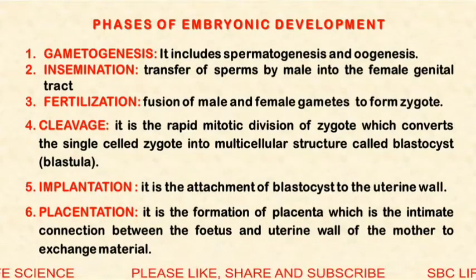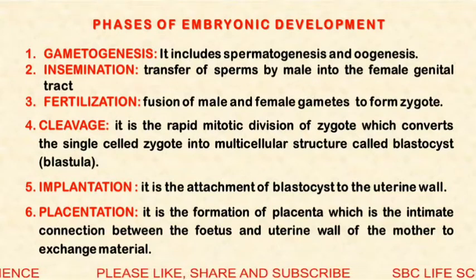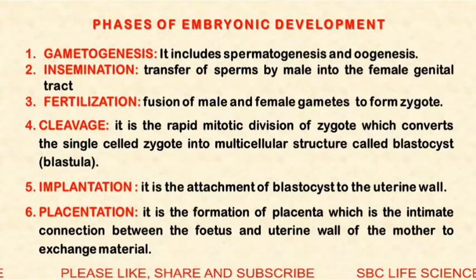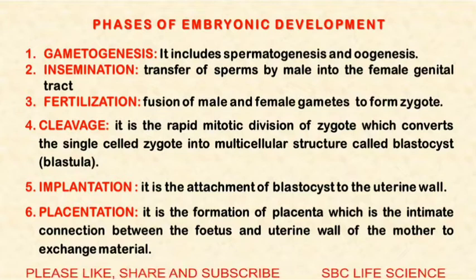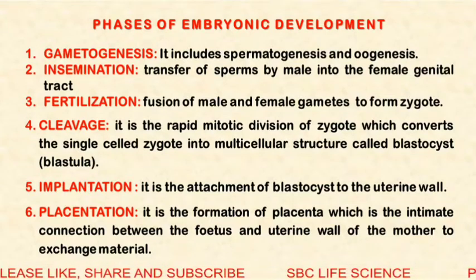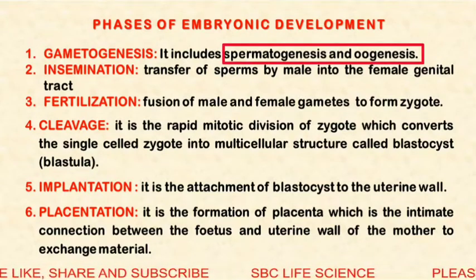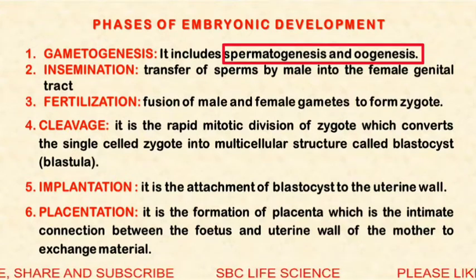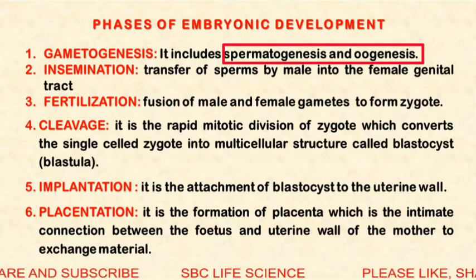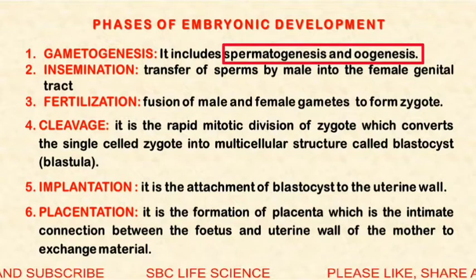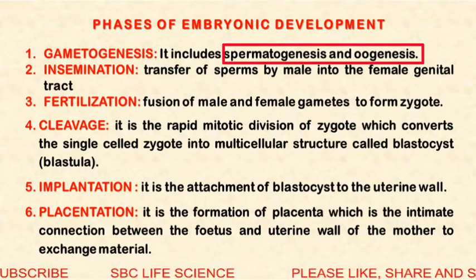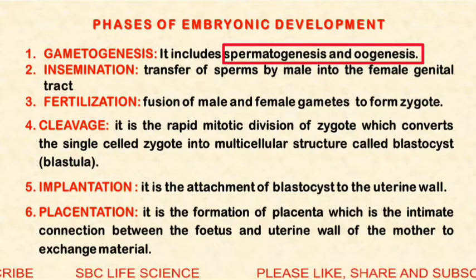Now next is phases of embryonic development. The first phase is gametogenesis. It means the formation of gametes. Formation of sperms in male is called spermatogenesis, and formation of ovum or egg in female is called oogenesis.